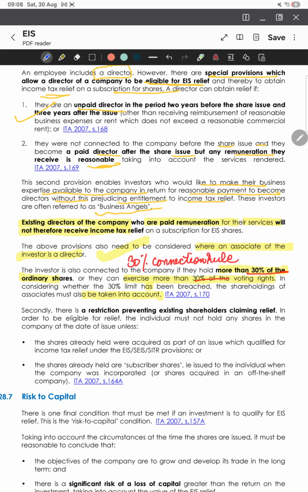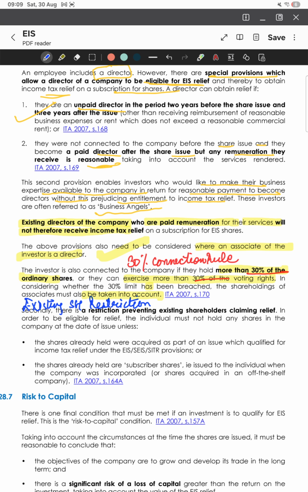So, when we say the existing shareholder restriction, what do we mean by this? If you are already holding or owning the shares in a company, you cannot claim EIS relief when you buy more shares. Why? Because EIS is designed to encourage new investors to put money into the risky or growing companies and not just give extra tax breaks to the existing big shareholders. But again, there are two exceptions. What are these two exceptions?